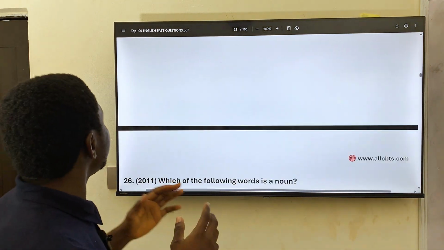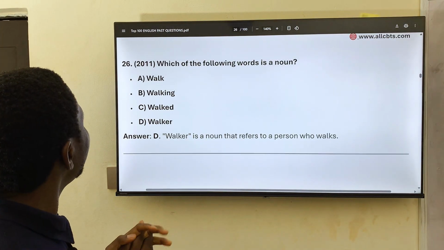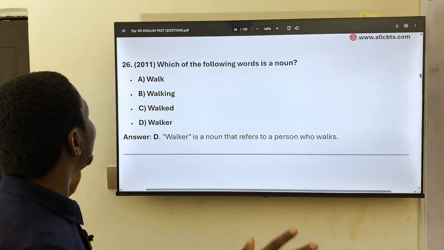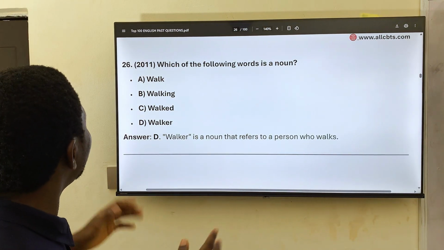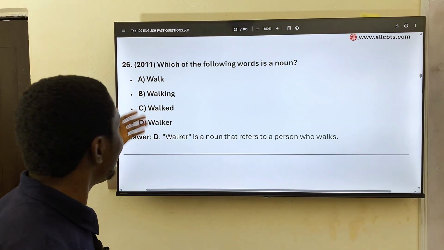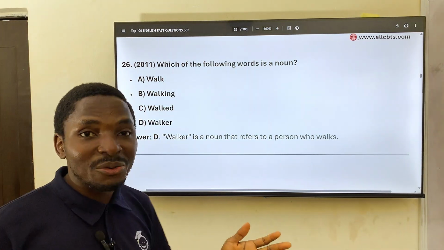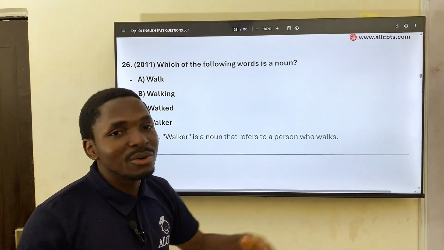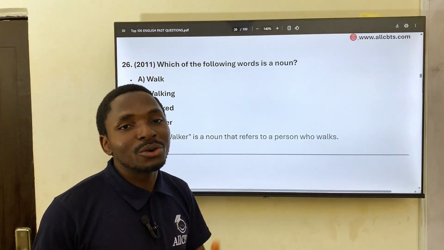And then 26, from the year 2011. Which of the following words is a noun? Walk, walker, walked, walking. What is a noun? A noun is a naming word, like we were taught in primary school. A noun is the name of a person, animal, place, or thing.